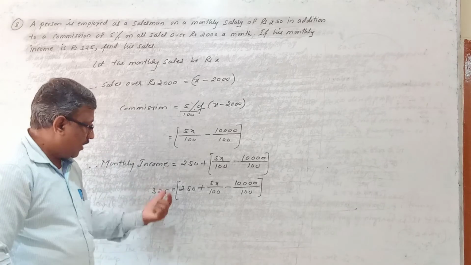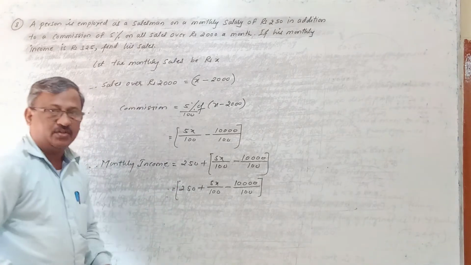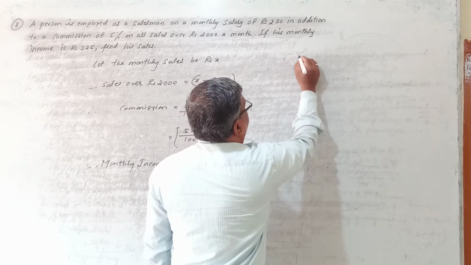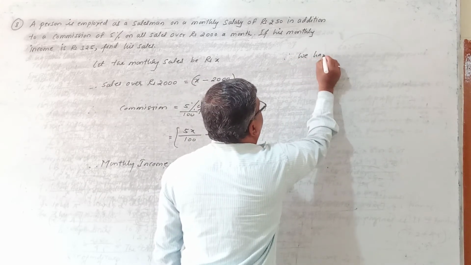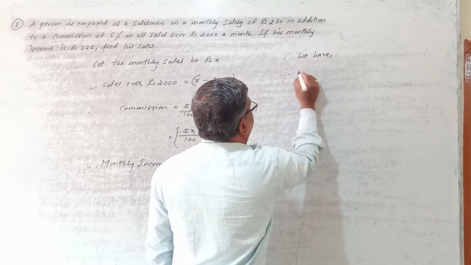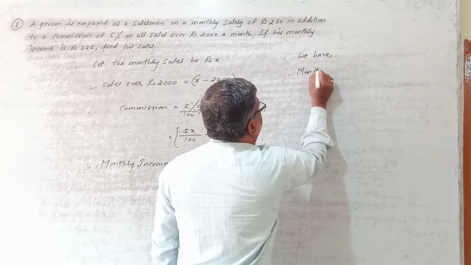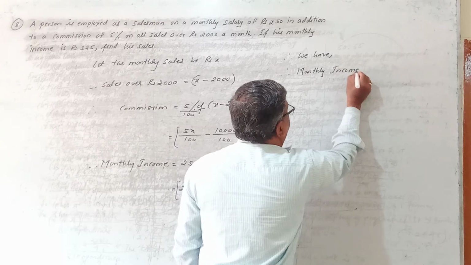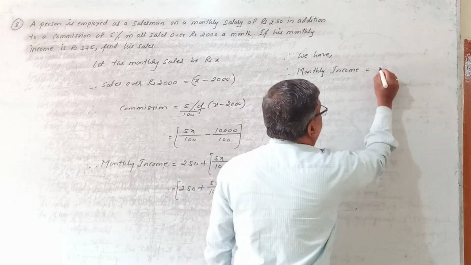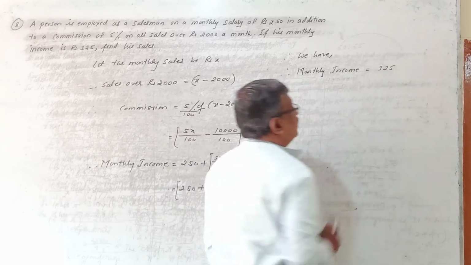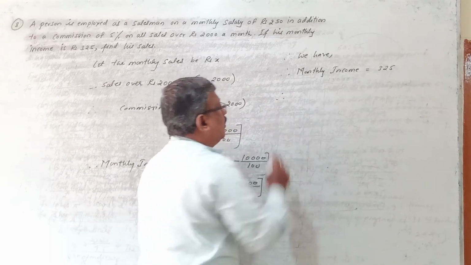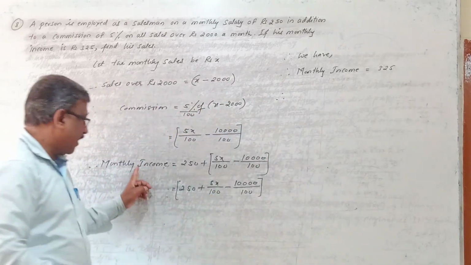Now let's simplify for x. So here you write, therefore we have that is monthly income is equal to how much? It is given in the problem, it is 325 rupees. But actually how much we have calculated?